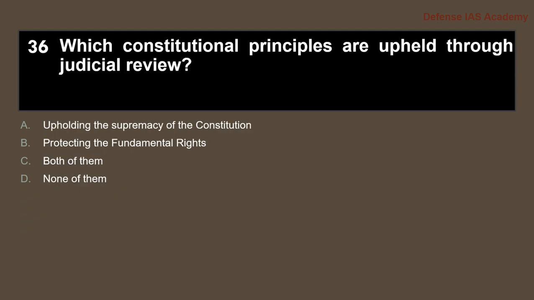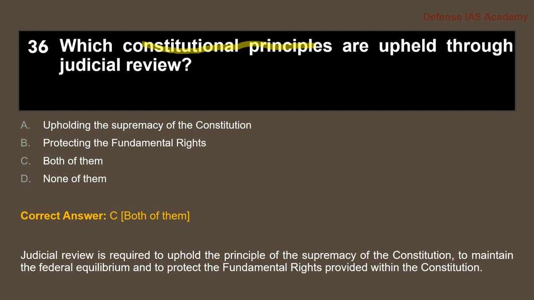Next question 36. Which constitutional principles are upheld through judicial reviews? The answer to the question is option C, both of them. Upholding the supremacy of the Constitution and protecting the fundamental rights.